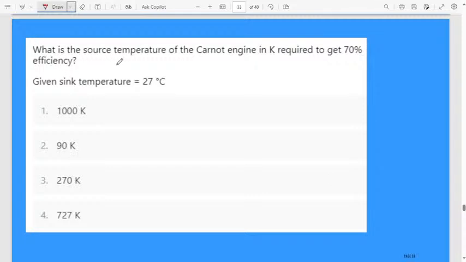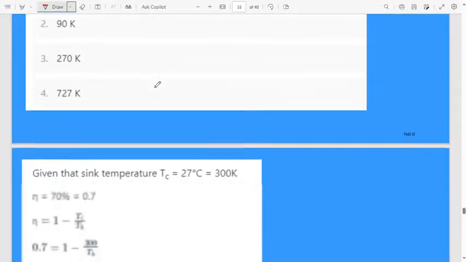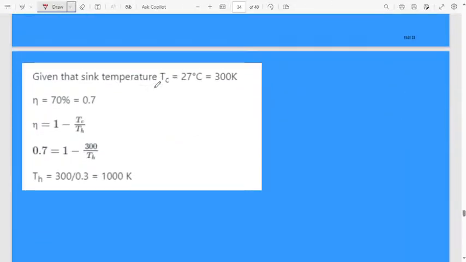What is the source temperature of the Carnot engine in K required to get 70% efficiency, given the sink temperature is 27 degrees centigrade? Let us consider the sink temperature Tc is 27 degrees, converted into Kelvin, 300 Kelvin. Then efficiency eta is 70%, meaning 70 by 100, you will get 0.7.